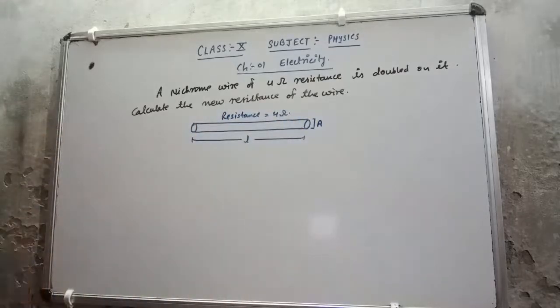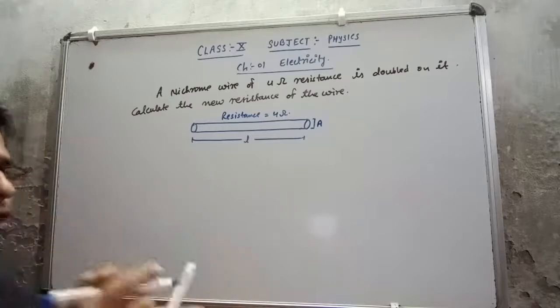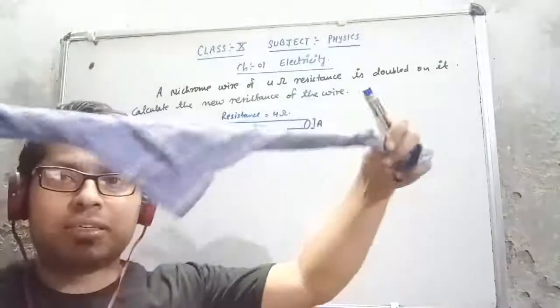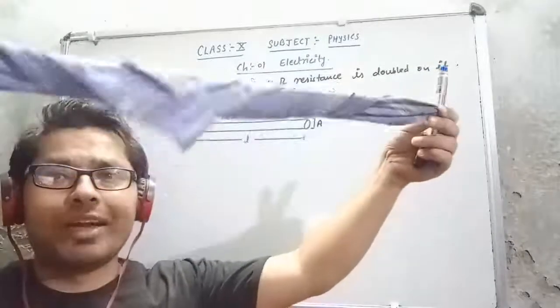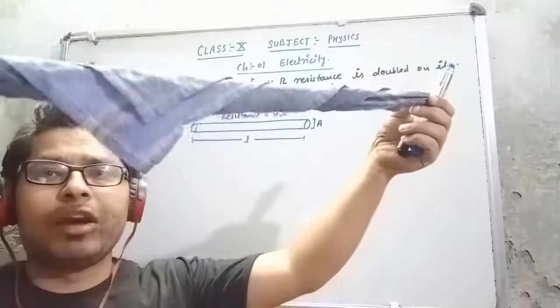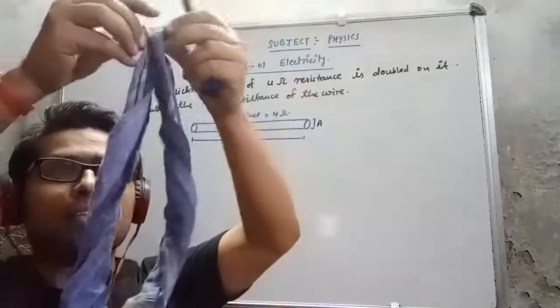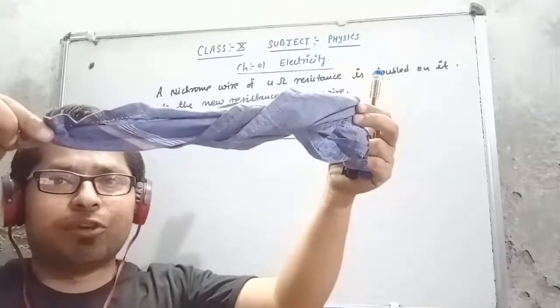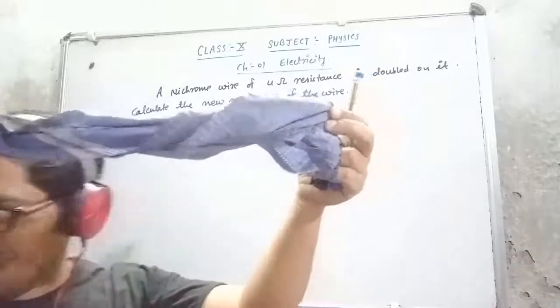Now they have said that the wire is going to be doubled on itself. Doubled on itself means we are going to fold it. Meaning is this: suppose this is a wire, and I'm going to fold it. Double on it means this. So what will be the length of the wire? You can understand from here.